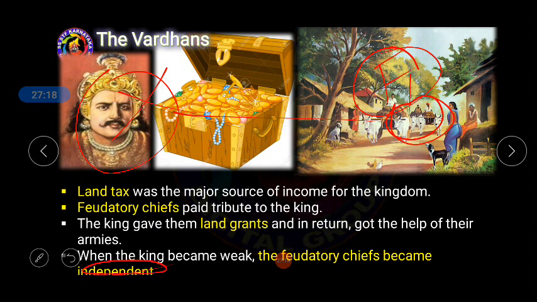When the Vardana kings became weak, the feudatory rulers or chiefs, we can say, who looked after the small provinces, declared themselves independent rulers. This is how the Vardana dynasty declined.